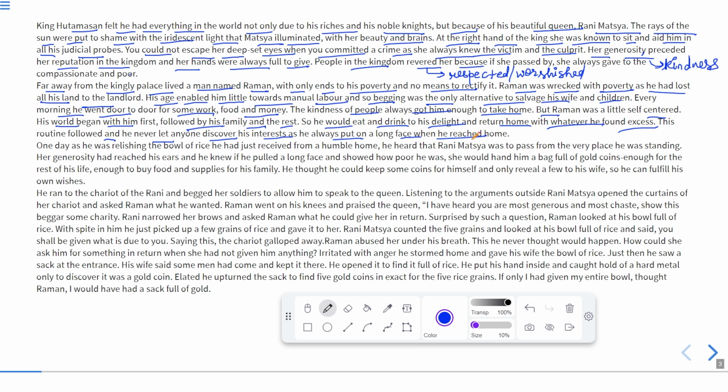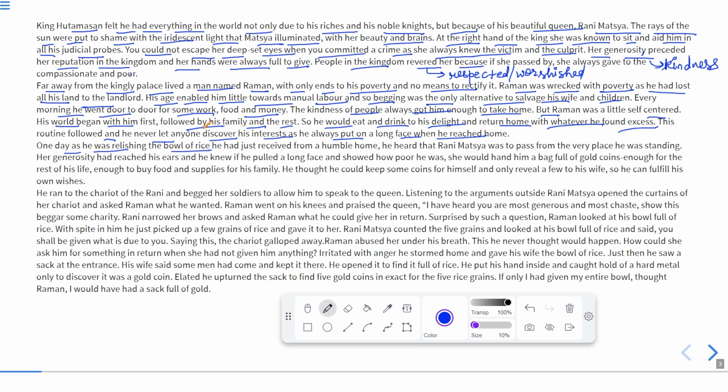Long face means a sorrowful face, the face of a person who is very depressed, on which one can feel sympathy. So he used to show that long face to everyone, and did not let anyone see that he was selfish.